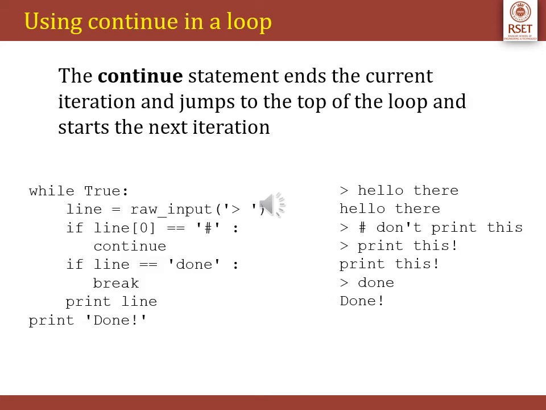Like the break statement, the continue statement can only appear in the body of a loop. When the compiler encounters a continue statement, the rest of the statements in the loop are skipped and the control is unconditionally transferred to the loop continuation portion of the nearest enclosing loop. That is, it ends the current iteration, jumps to the top of the loop and starts the next iteration. Like break, its syntax is also quite simple. We just type the keyword continue as shown in the example.